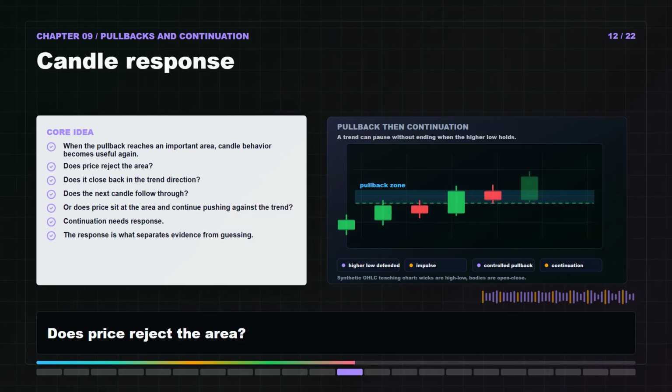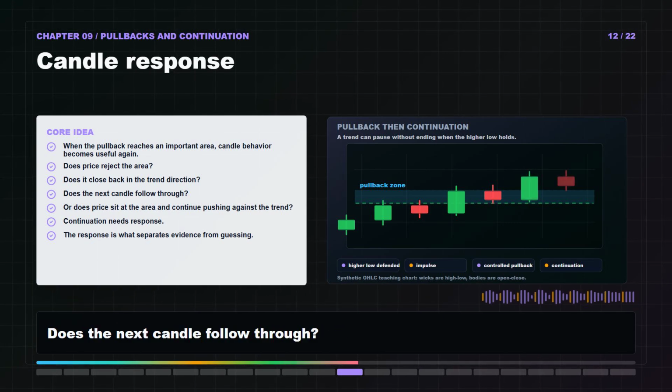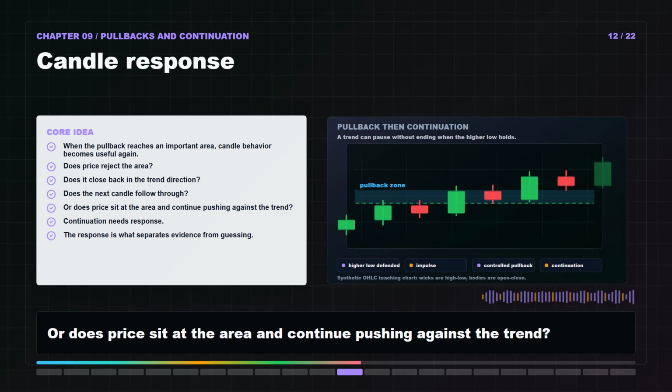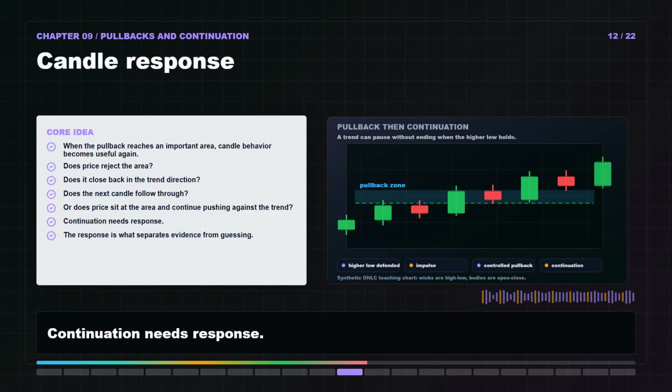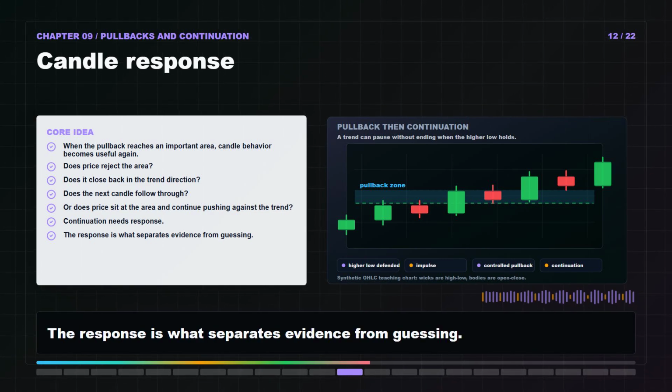Does price reject the area? Does it close back in the trend direction? Does the next candle follow through? Or does price sit at the area and continue pushing against the trend? Continuation needs response. The response is what separates evidence from guessing.